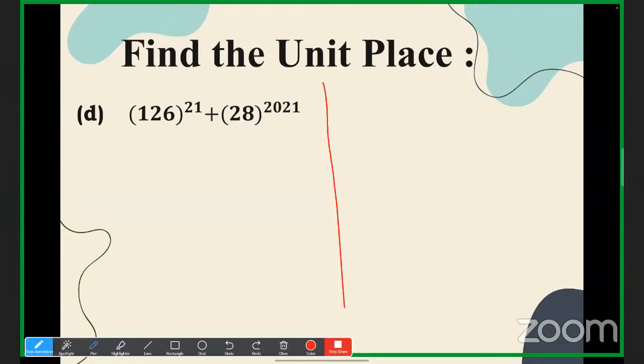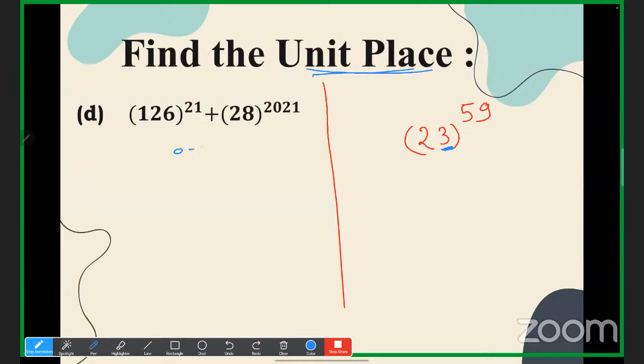So suppose we have got 23 to the power 59. So we should remember what is the cyclicity of 3 basically, because if we are supposed to find out the unit place of any number, we should know the cyclicity of the unit place of the base, that is 3 here. So what is the cyclicity of 3? That is 4. That we have to remember.